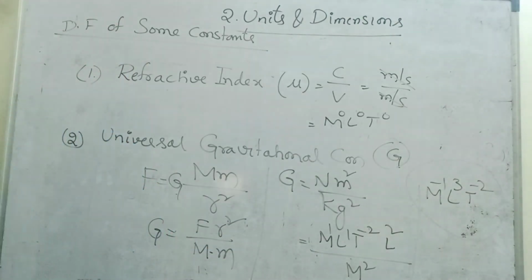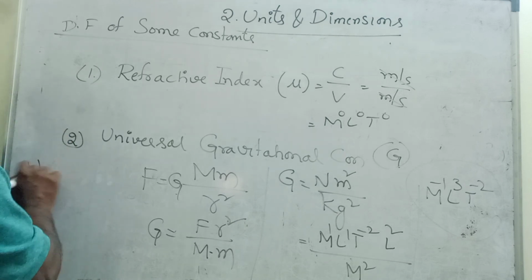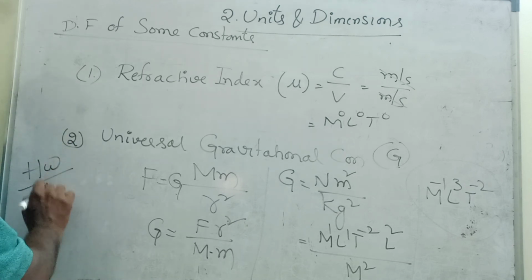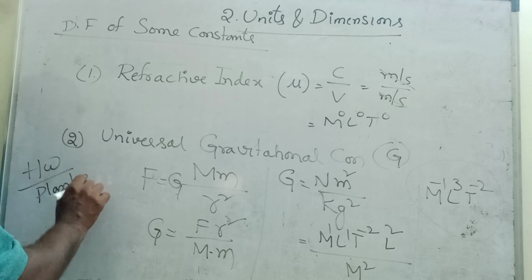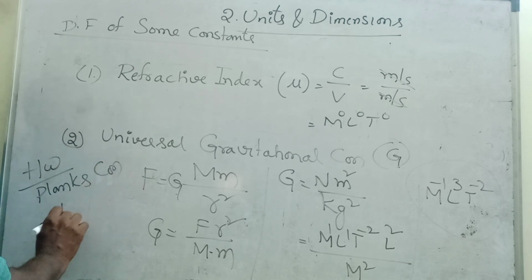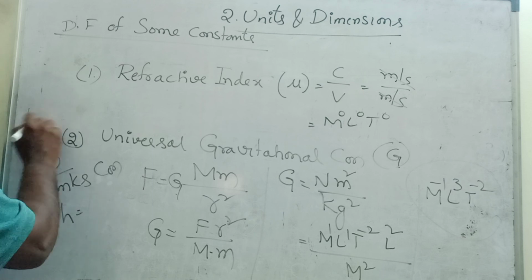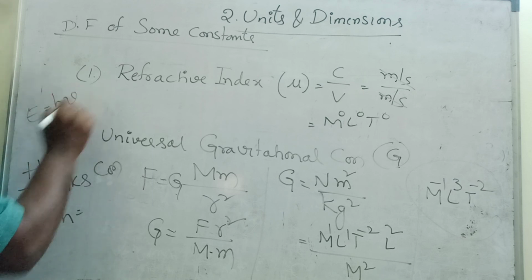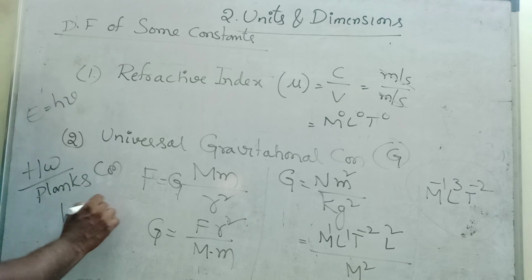One more we will see, the last one, Planck's constant. I will give it as homework. Planck's constant is denoted by H. The formula is E is equal to H nu. H is equal to E by nu.